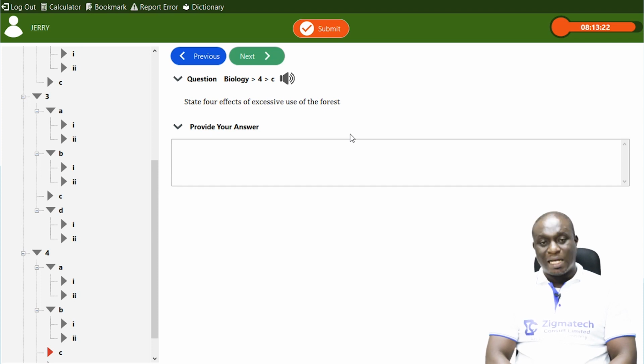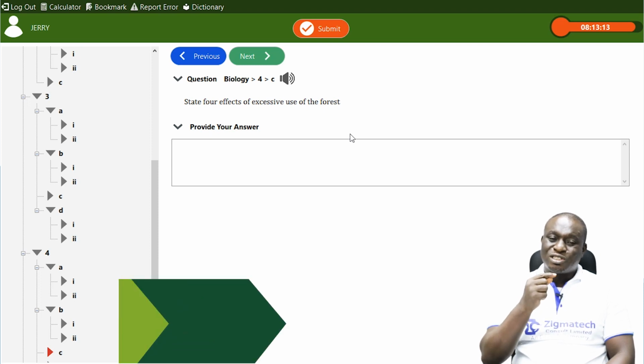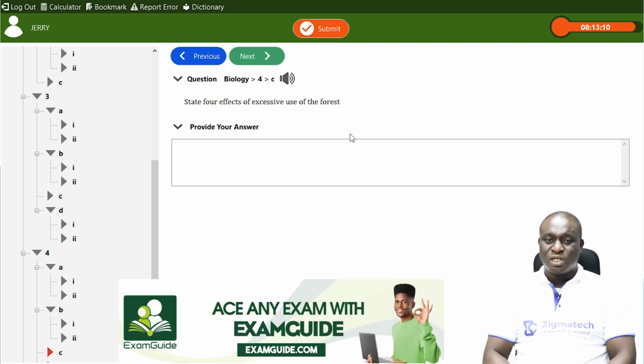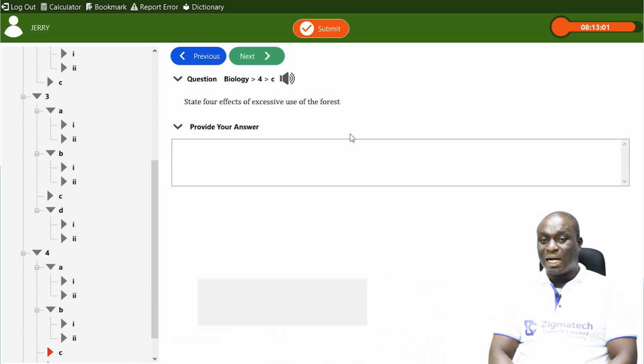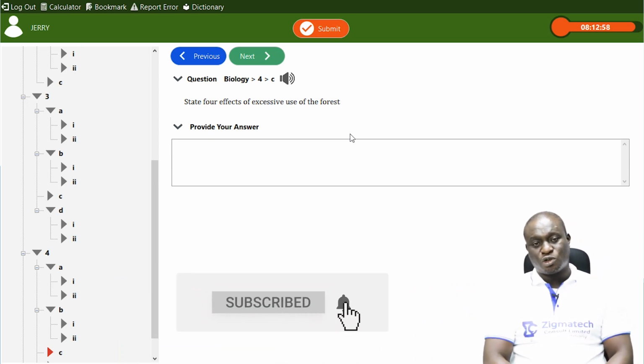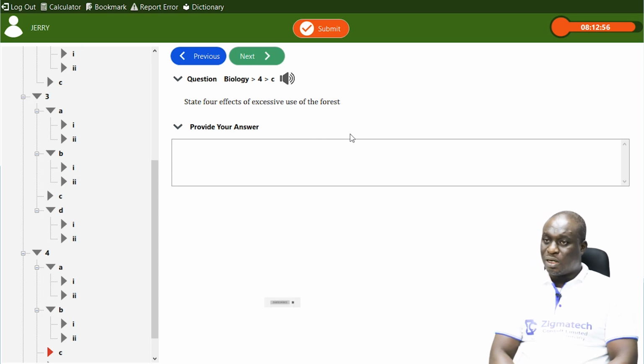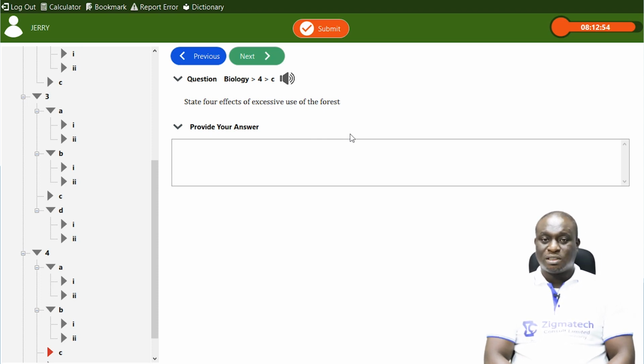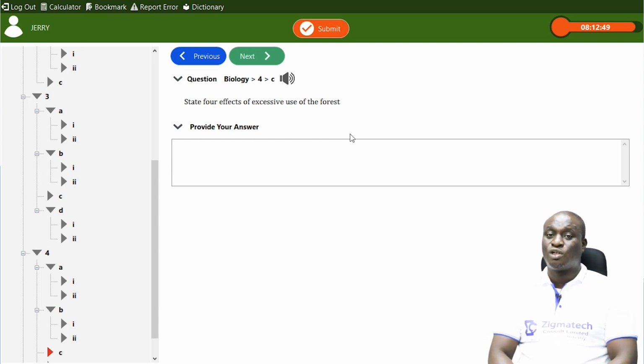So if you remove them, they won't be available to reduce the carbon dioxide level, and the carbon dioxide level will increase in the atmosphere. Carbon dioxide is referred to as a greenhouse gas, and it is one of the major causes of global warming. You know what global warming is all about. When global warming comes, there will be ice melting as well as flooding, which will definitely lead to loss of lives as well as what?